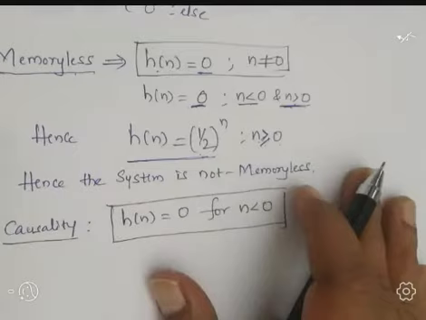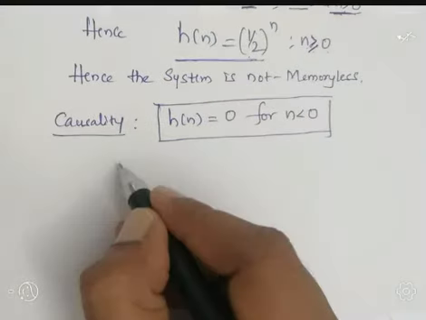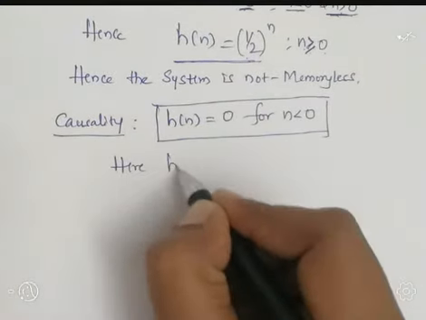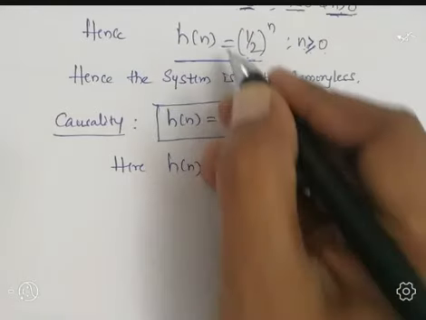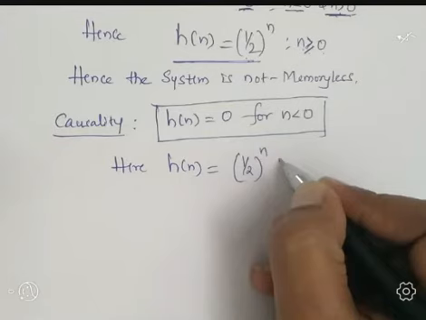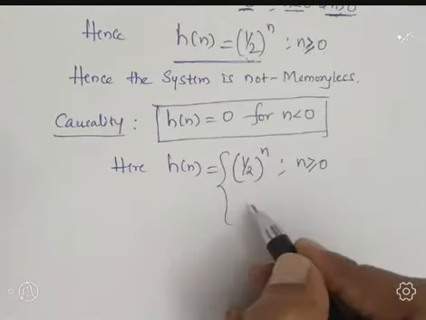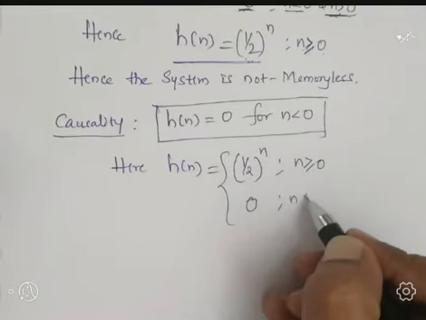So once again, h of n equals 1 by 2 to the power n for n greater than or equal to 0, and it is 0 for n less than 0.